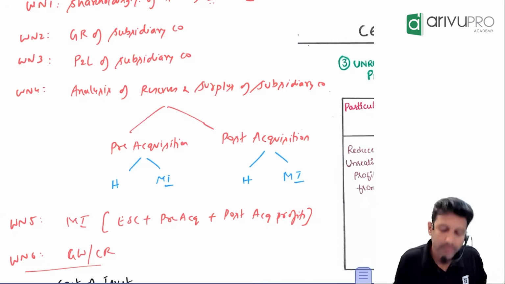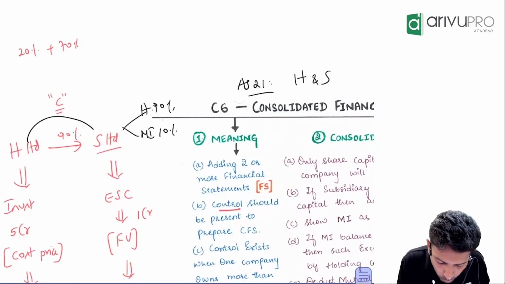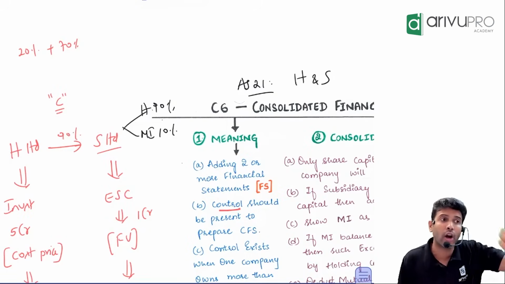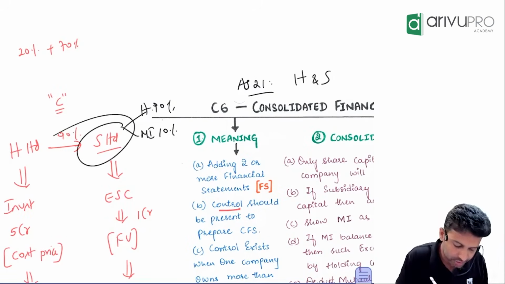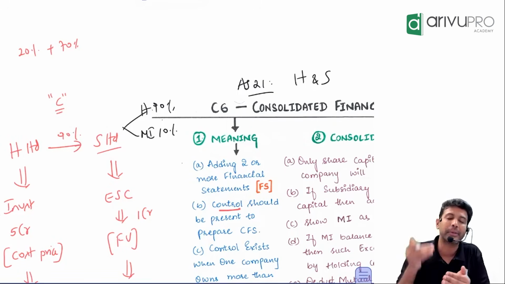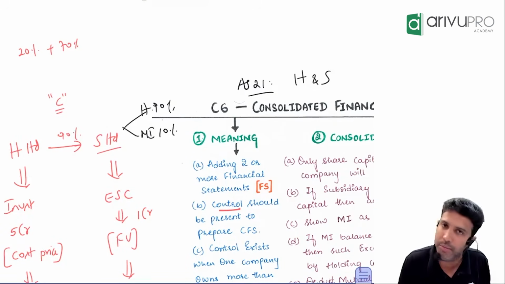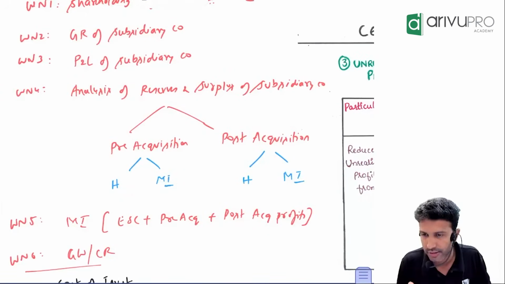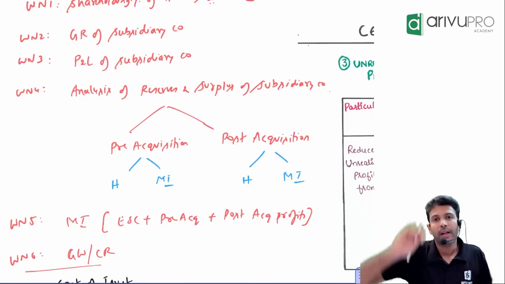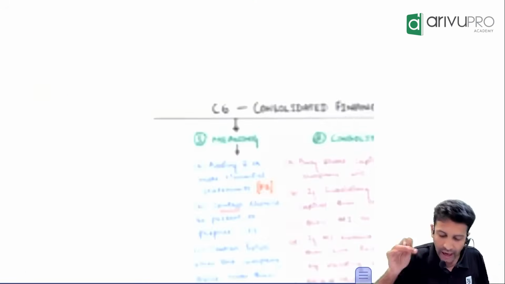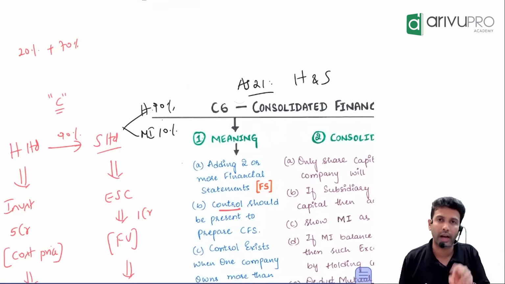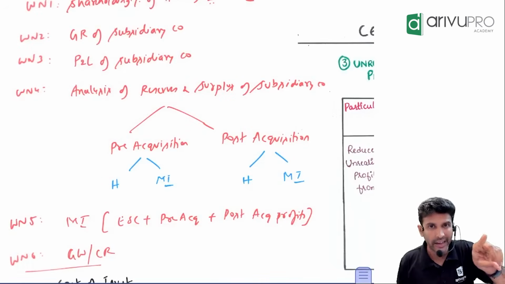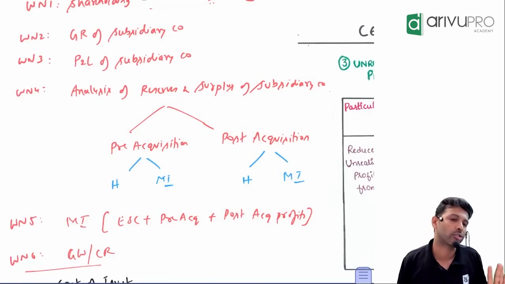Name itself is saying pre-acquisition. Pre-acquisition means before H Limited acquired 90% shares in S Limited, how much reserves S Limited already had. The reserves which the selling company or subsidiary company had before holding company became shareholder. That to be referred to as what, sir? Pre-acquisition reserves in surplus. Question will give you the data of that. Any reserves in surplus which came after H Limited became the shareholder, after holding company got control, what and all reserves in surplus S Limited made, such reserves we call it as post-acquisition.